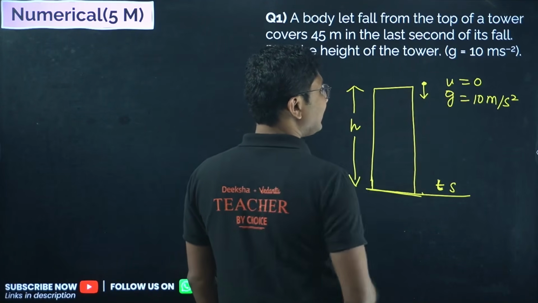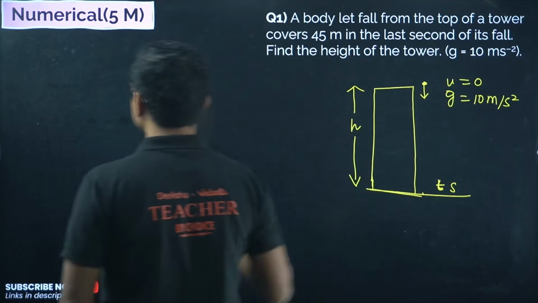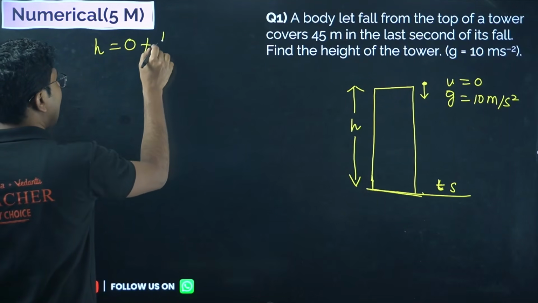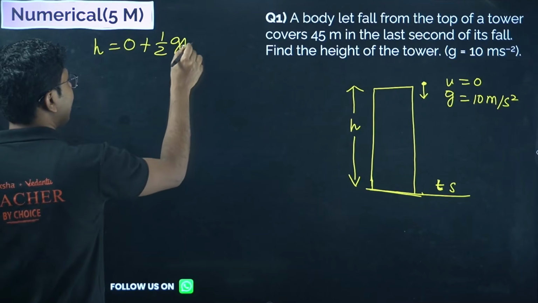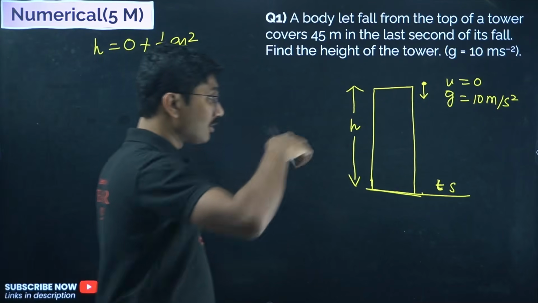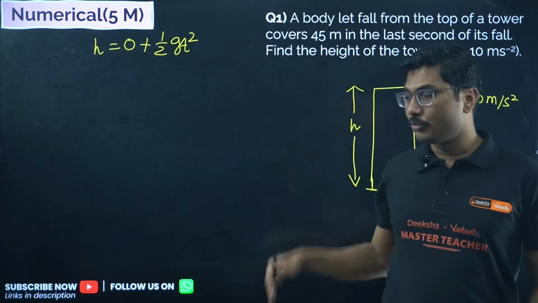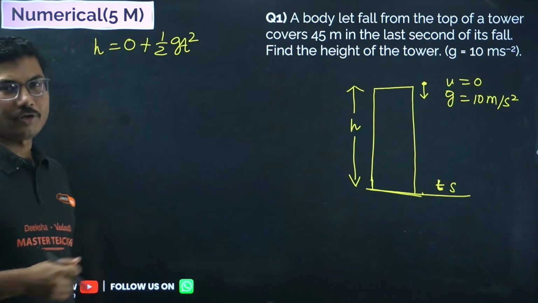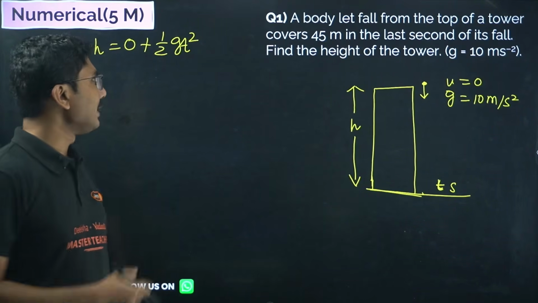Gravitational acceleration is g, u is 0, so h equals 0 plus half g t square. Here it is plus because the object is falling downward, so the motion is in the same direction as the acceleration of gravity. So that's why it is positive.